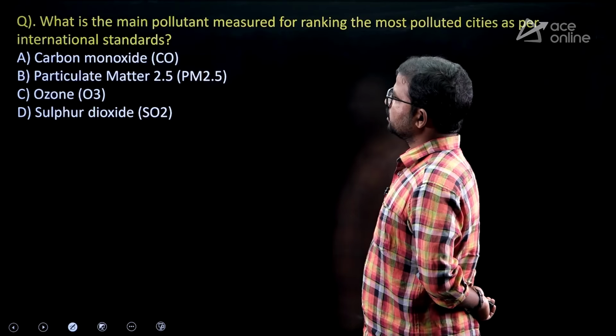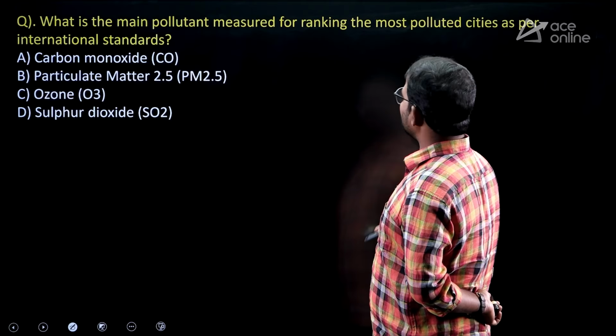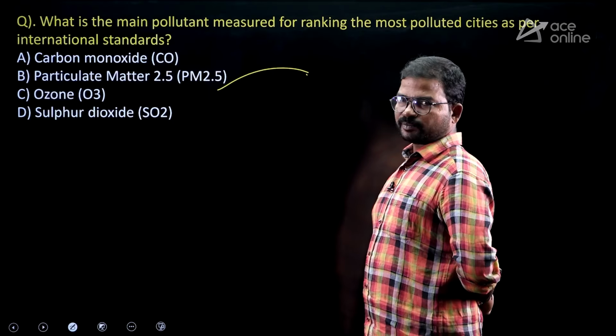Option C only. What is the main pollutant measured for ranking the most polluted city from an international standard point of view? PM 2.5, particulate matter 2.5.